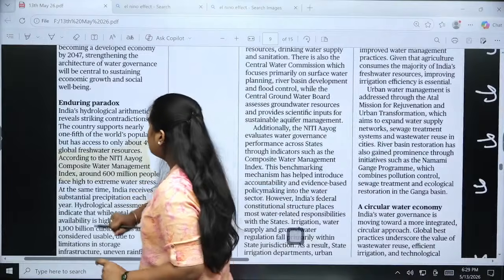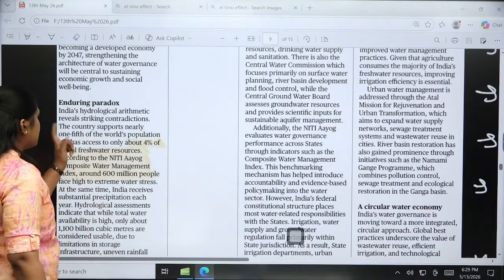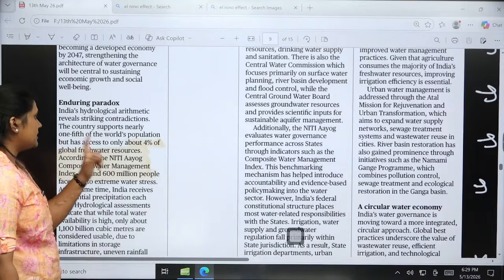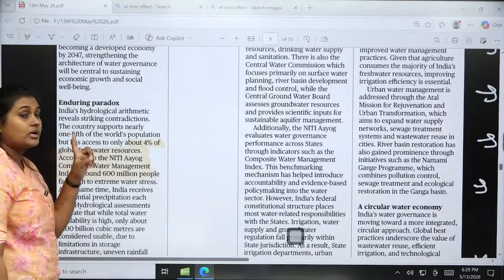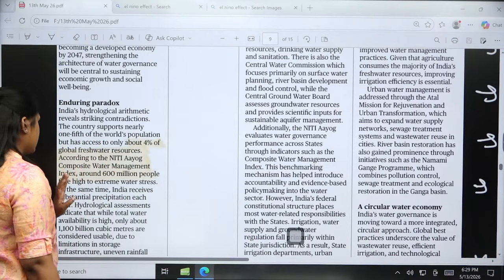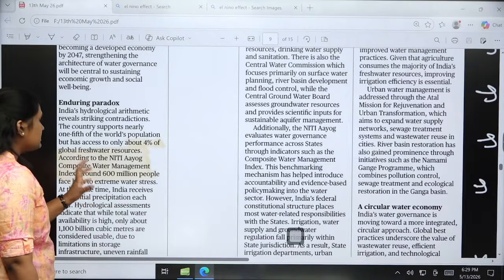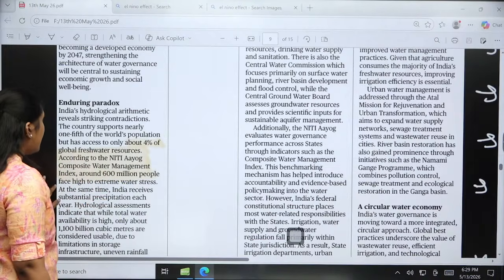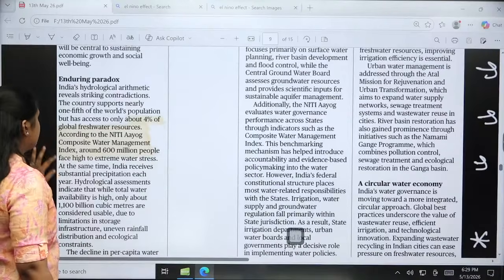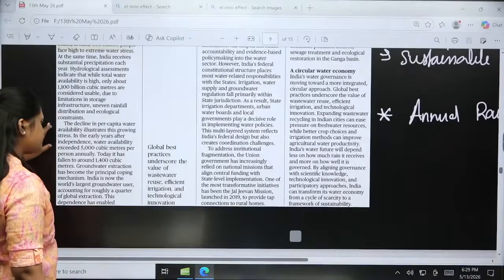India's hydrological arithmetic reveals striking contradictions. The country supports nearly one fifth of the world's population, but has access to only about 4% of global freshwater resources. According to the Niti Aayog Composite Water Management Index, around 600 million people face high to extreme water stress. We are just going to understand why there is such an extreme situation.